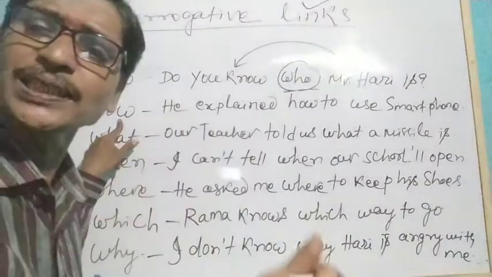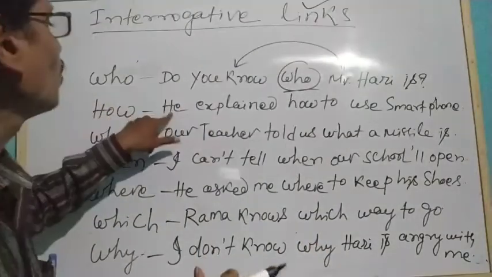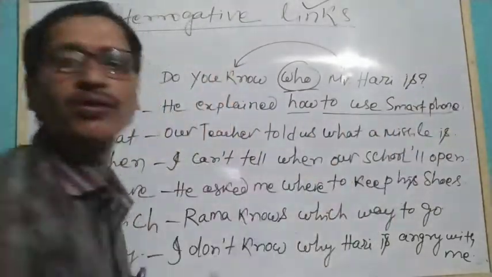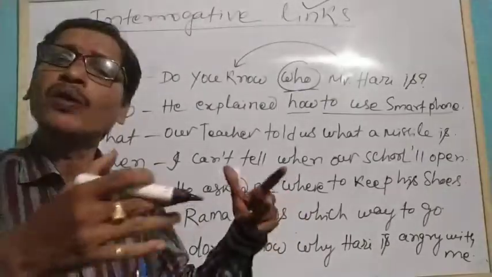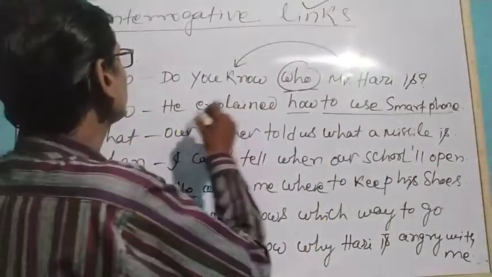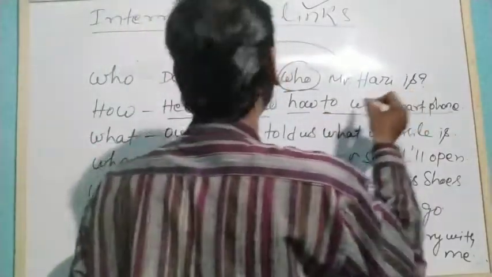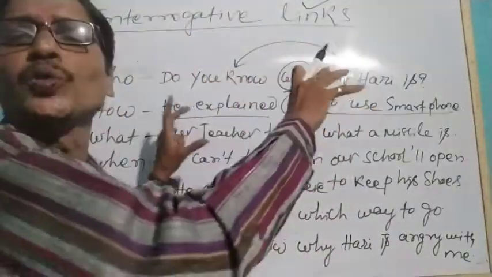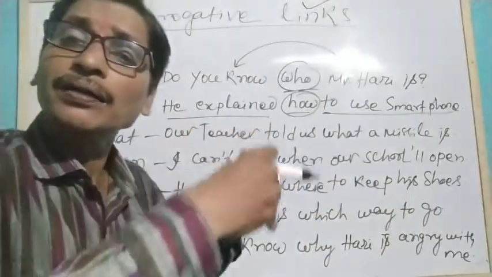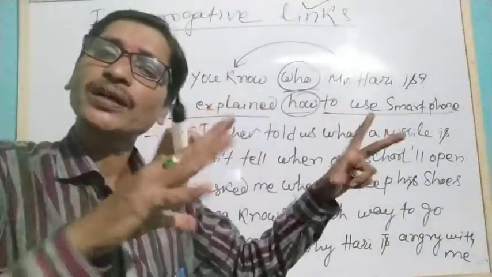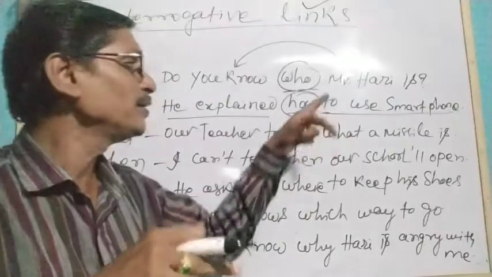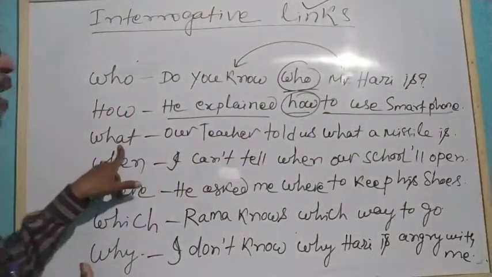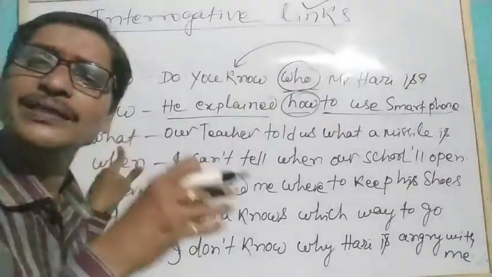Next, how? How is the process. The way he explained how to use a smartphone. He explained how to use a smartphone. So here this how is creating the link between these two phrases and talking about the procedure, the process of using the smartphone. Understand? Similarly, what? We are talking about a thing.